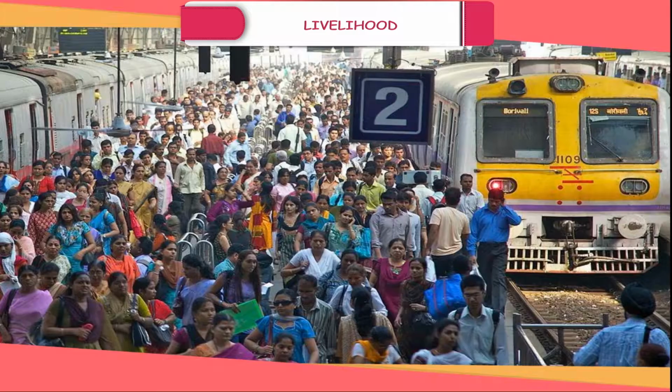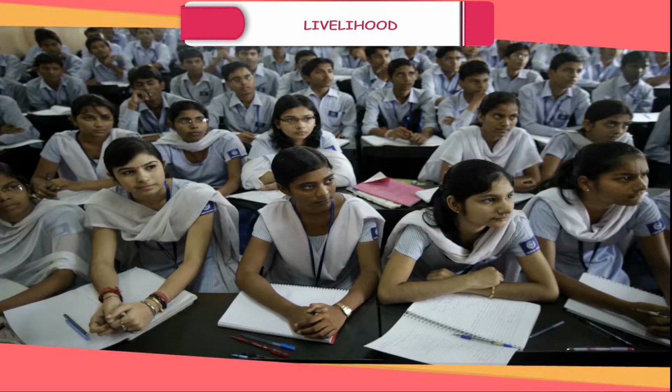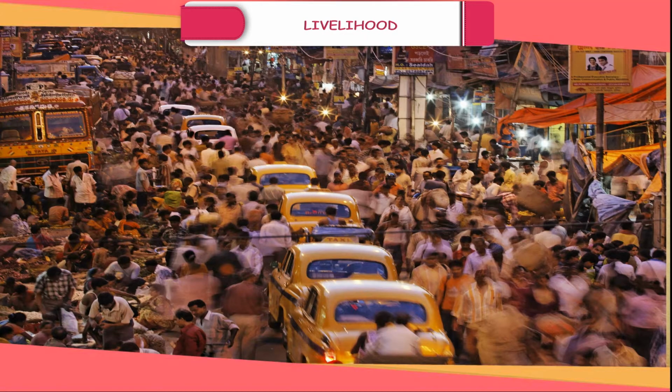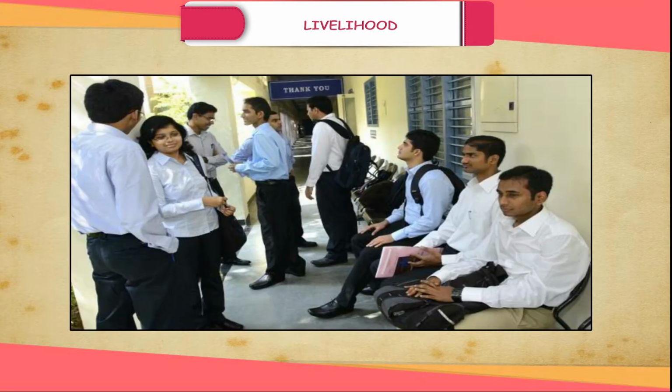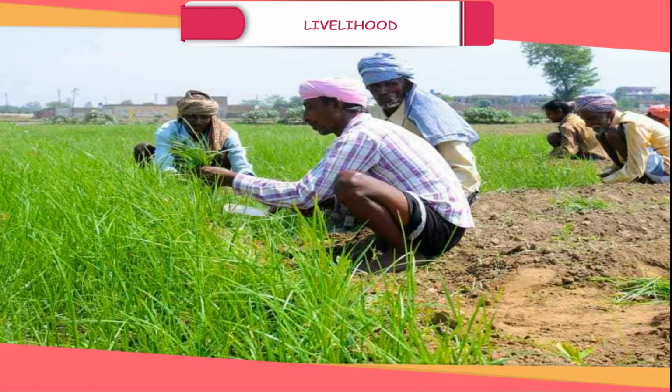Urban livelihood. Unlike in rural areas, people in urban areas are primarily engaged in secondary and tertiary occupations. Some of the areas of occupation in urban areas are administrative jobs, banking, health, education, construction activities, etc. Since urban areas offer more opportunities of income, there is constant migration from rural to urban areas in search of jobs. Causes of migration. One of the most important causes of migration is the relatively low level of productivity in